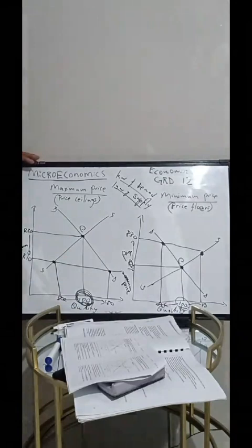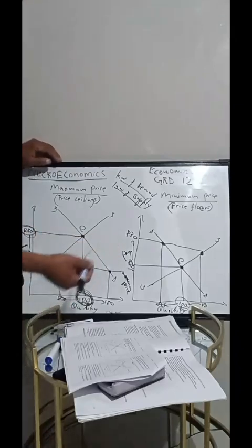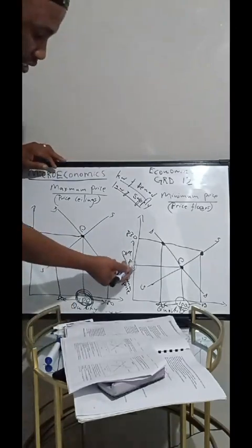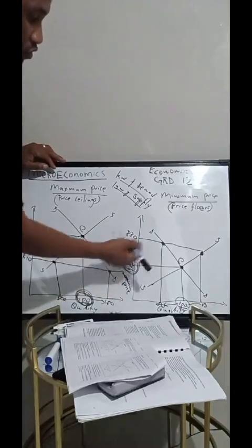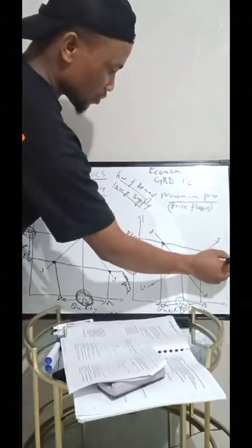Then maybe they ask, what was the market price before the implementation of the maximum price? It is 20 rand, before we implemented the maximum price. Here too they may say, identify the original market price. It is 20 rand. That is the original market price, before the implementation of the minimum price, which is now 30 rand.